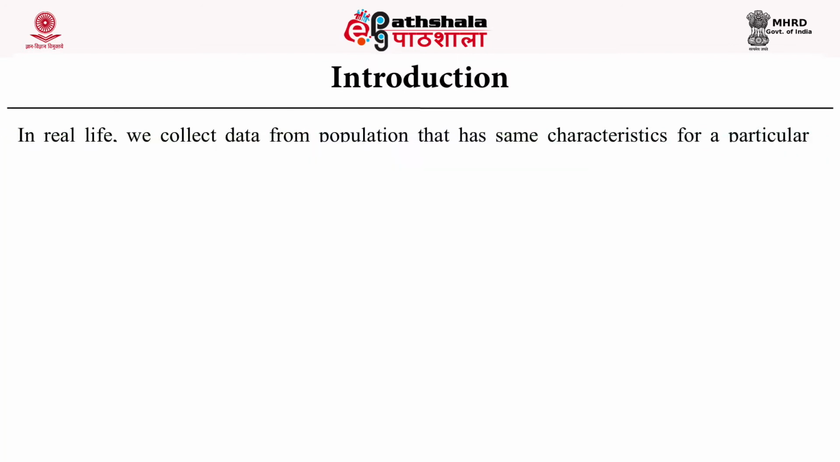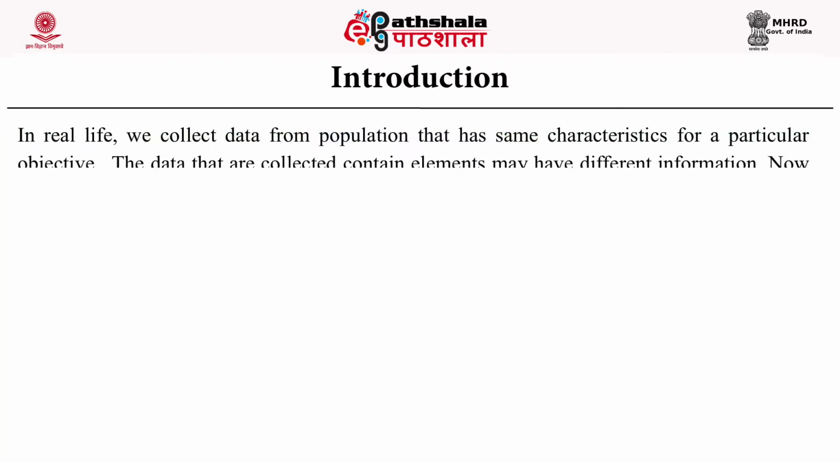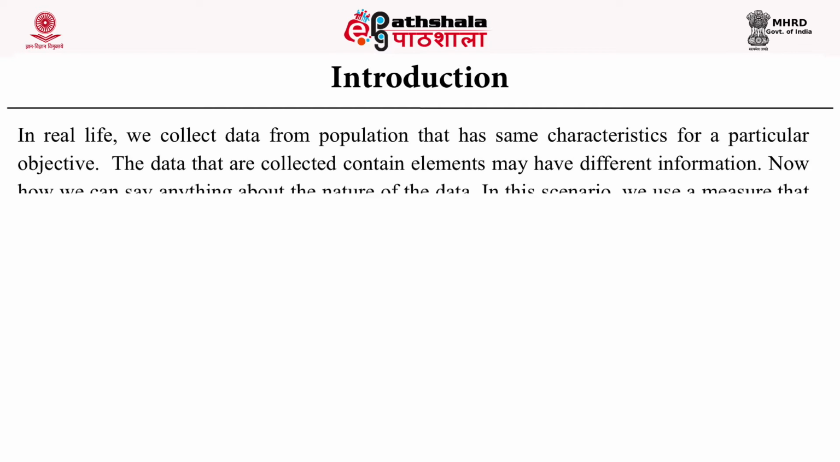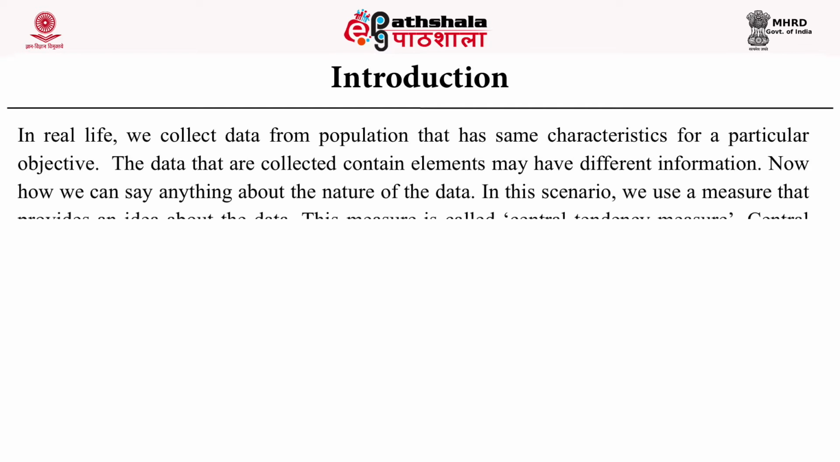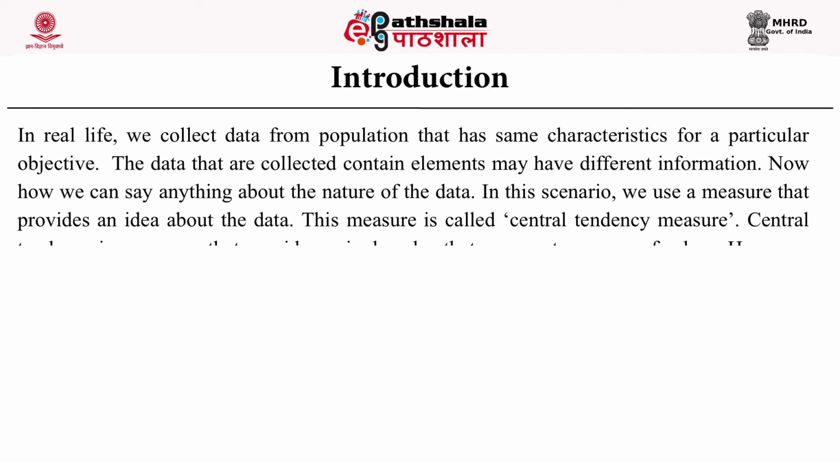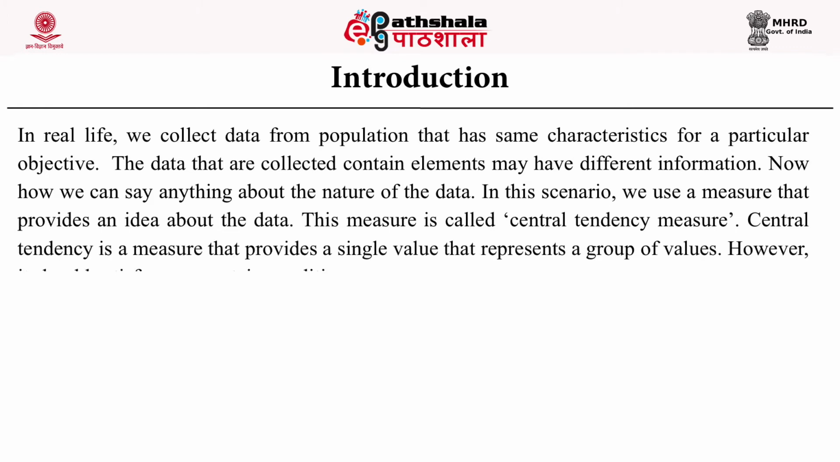Let's start. In real life we collect data from a population that has the same characteristics for a particular objective. The data that are collected may contain different information. Now how can we say anything about the nature of the data? In this scenario we use a measure that provides an idea about the data. This measure is called central tendency measure. Central tendency is a measure that provides a single value that represents a group of values. However, it should satisfy some certain conditions.